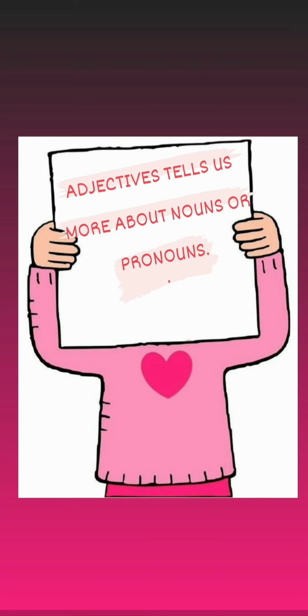So adjectives are descriptive words that modify noun or pronoun. So adjectives are those words which describe a noun and a pronoun. मतलब जो noun और pronoun होता है, pronoun मतलब I, we, you, they, he, it. Okay, so these are the pronouns. So noun और pronoun को जो describe करते हैं words, those are called adjectives. And adjectives tell us more about nouns or pronouns. So adjectives I told you कि वो nouns के बारे में हमें ज़्यादा बातें बताते हैं.